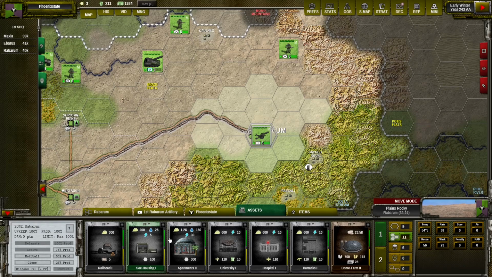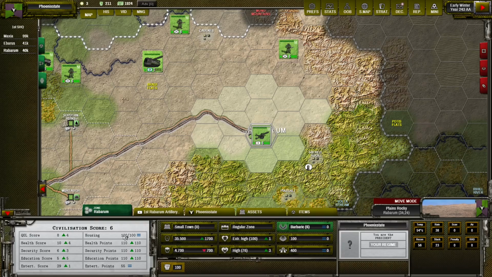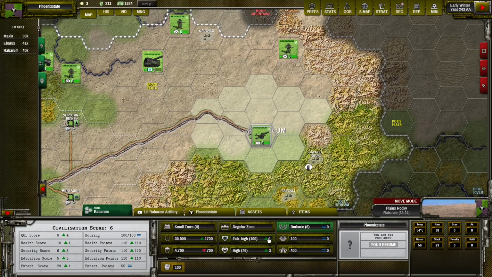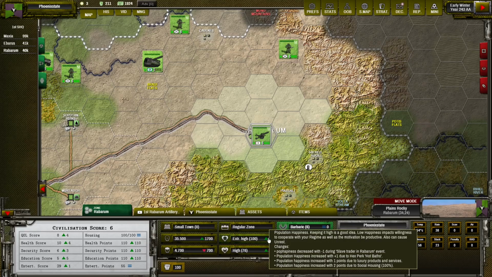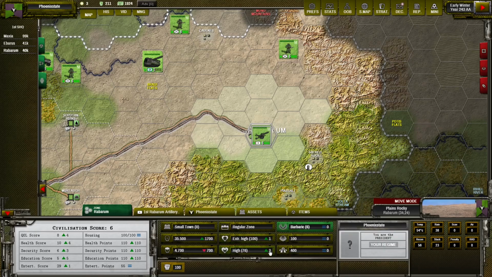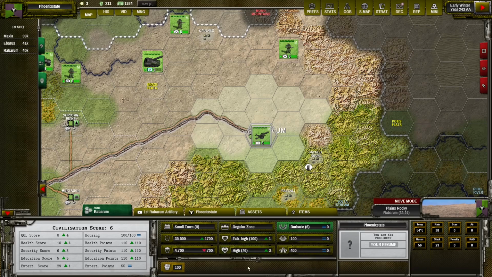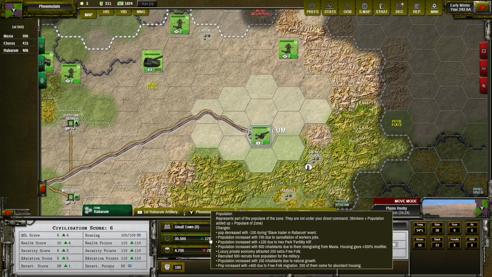But in general, those two buildings, if you have high numbers here, will benefit your zone a lot because the happiness will increase because of the social housing. You can see that population has 2 points due to social housing, and workers have 4 points of happiness increase due to 100% of social housing. This percentage depends on the amount of workers and population in your zone and the amount of points that you produce.